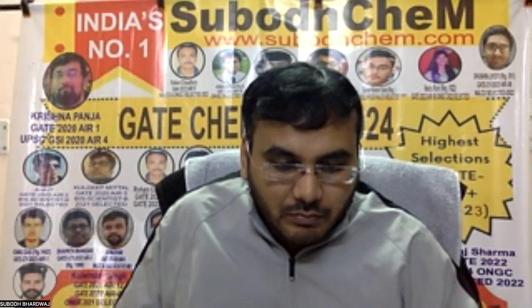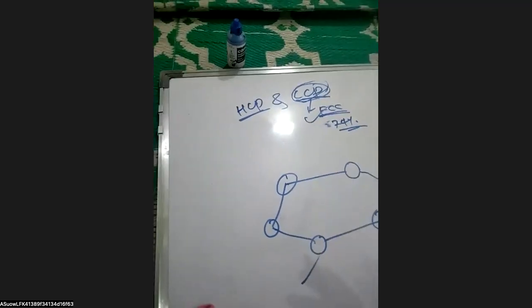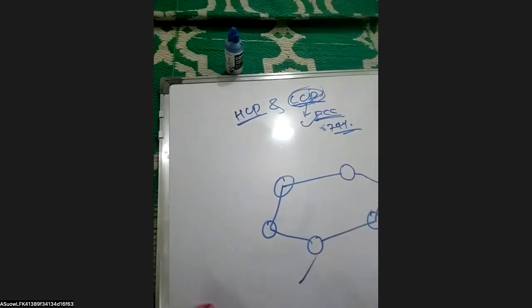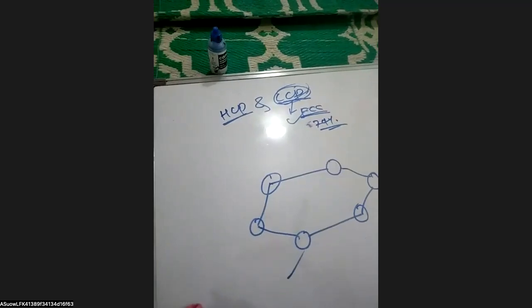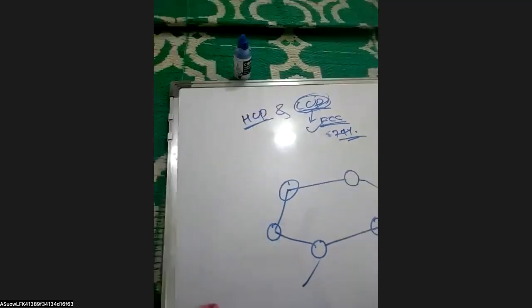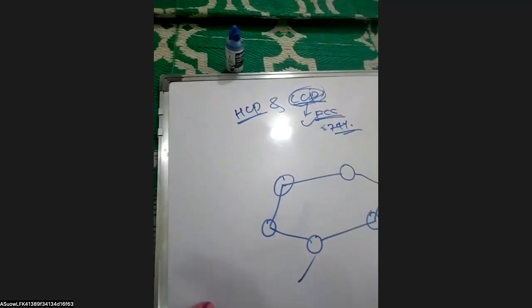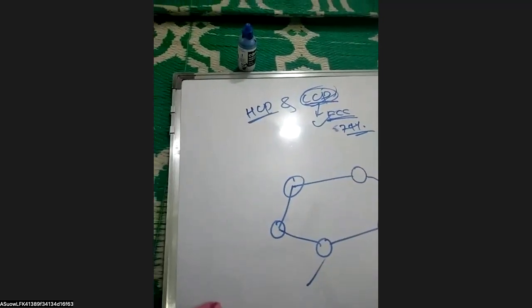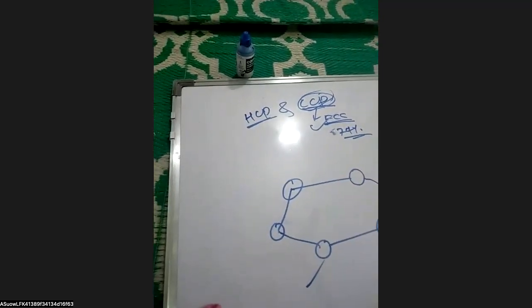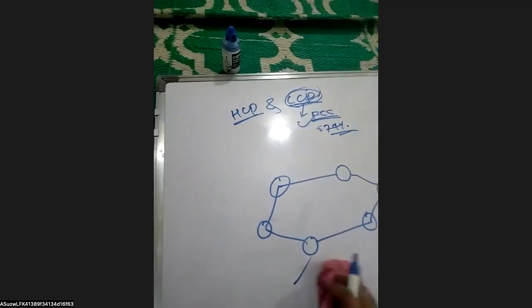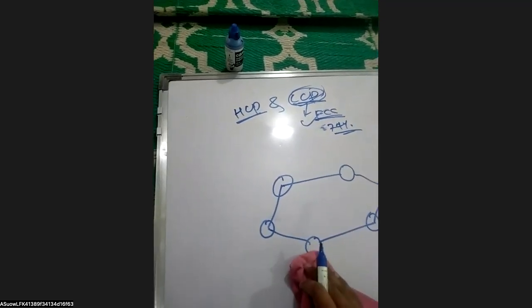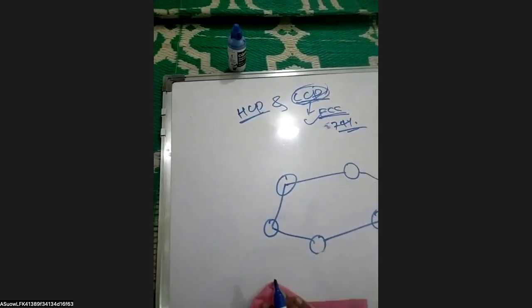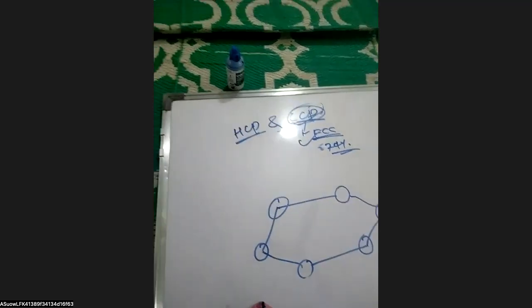Example of SCP and CCP. Sir, the example of the HCP is basically the structure of ZnS, in which the Zn2 plus occupies one half of the tetrahedral voids, and the sulfur 2 minus are present in the hexagonal close packing, sir, I guess.